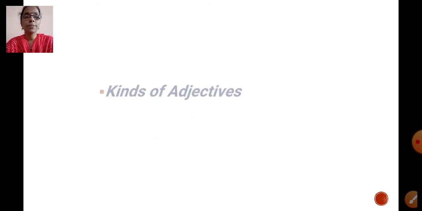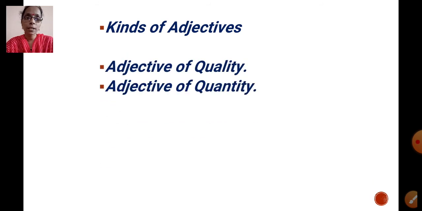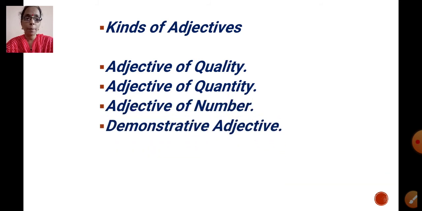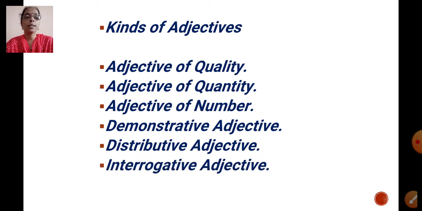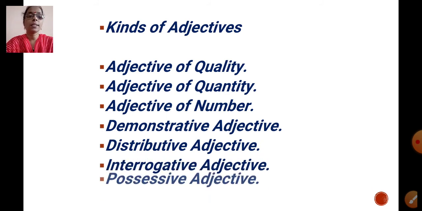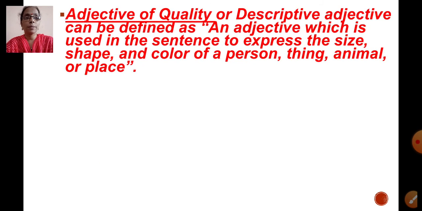Now let's see the different types of adjectives, kinds of adjectives. So which are the different kinds of adjectives? Adjective of quality, adjective of quantity, adjective of number, demonstrative adjective, distributive adjective, interrogative adjective, and possessive adjective. These are the different kinds of adjectives. So let's study each of them.